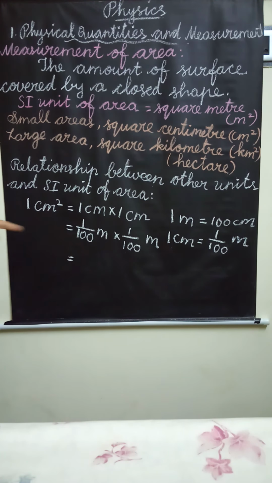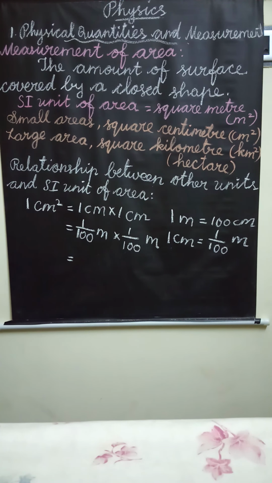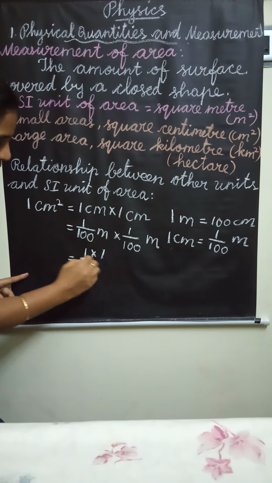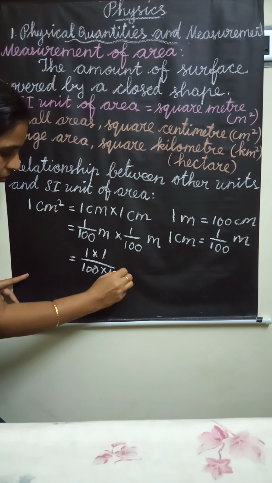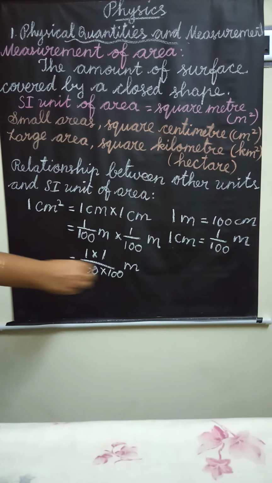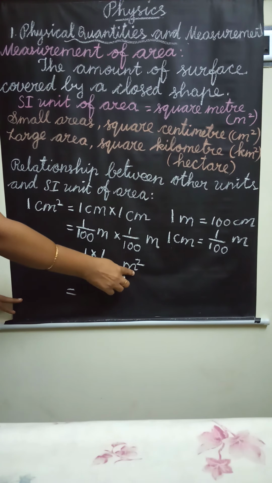Listen here, 1 by 100 meter into 1 by 100 meter. We have to multiply these two: 1 into 1, and 100 into 100 is 10,000. Meter square. How did it come as meter square?